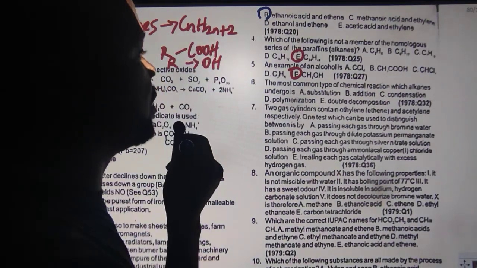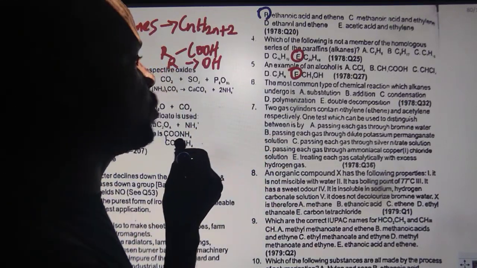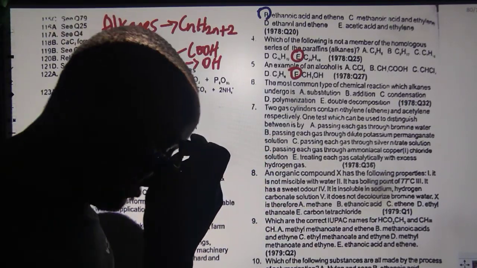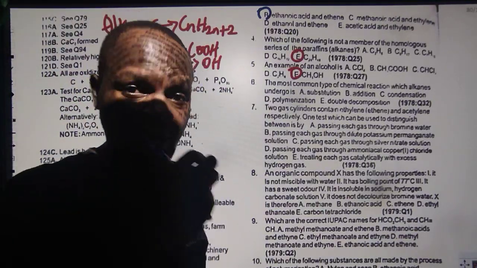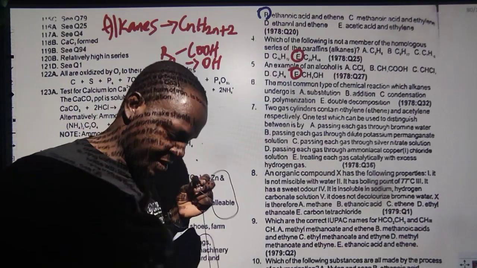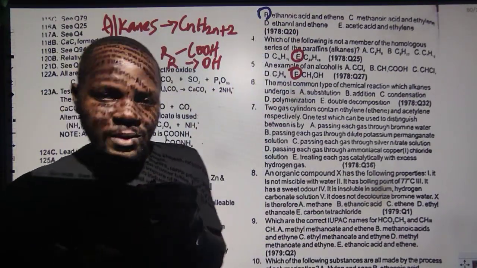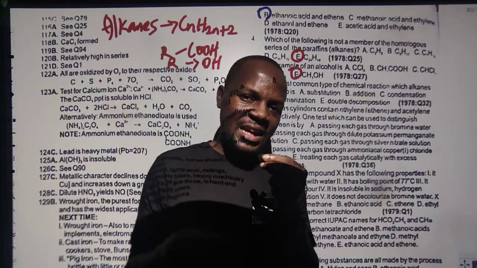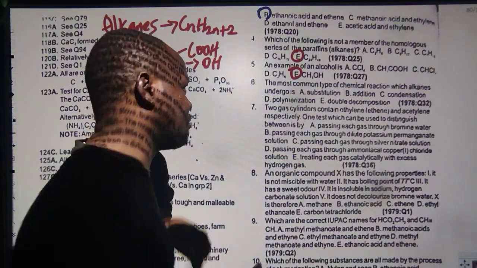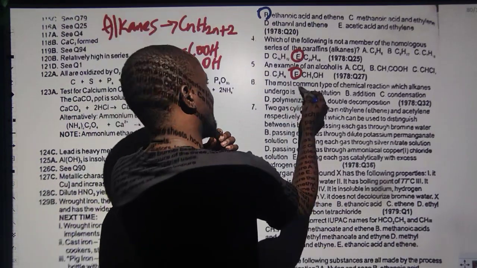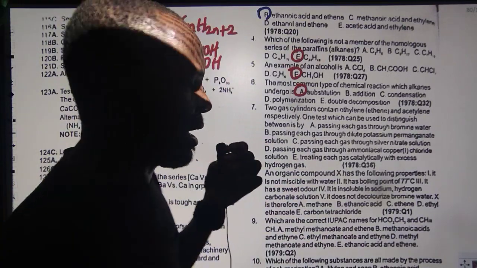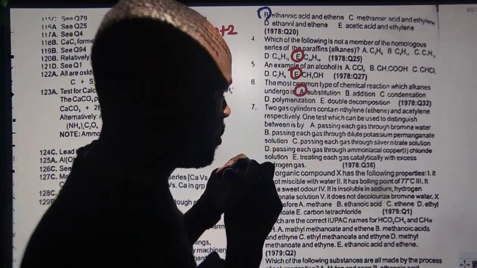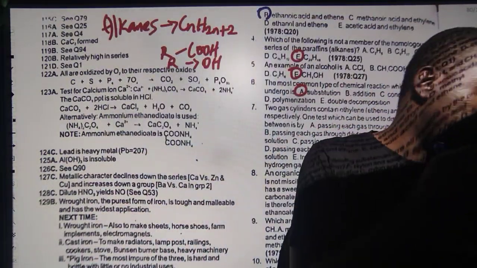Now, look at this. The most common type of reaction which alkanes undergo is this. You guys know the answer already. Substitution reaction. So, alkanes react with halogen in the presence of sunlight, which acts as a catalyst. We are not writing too much, but we are picking answers. So, alkanes undergo substitution reaction. Alkenes and alkynes undergo the other type of reaction we call addition reaction. I hope you got this.